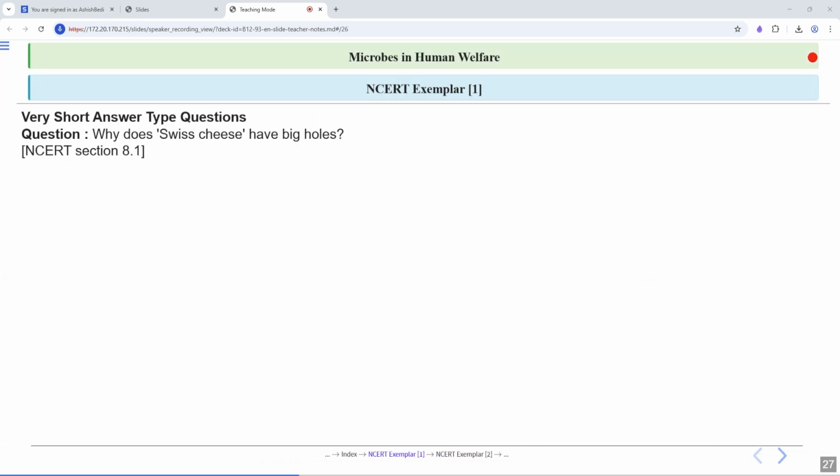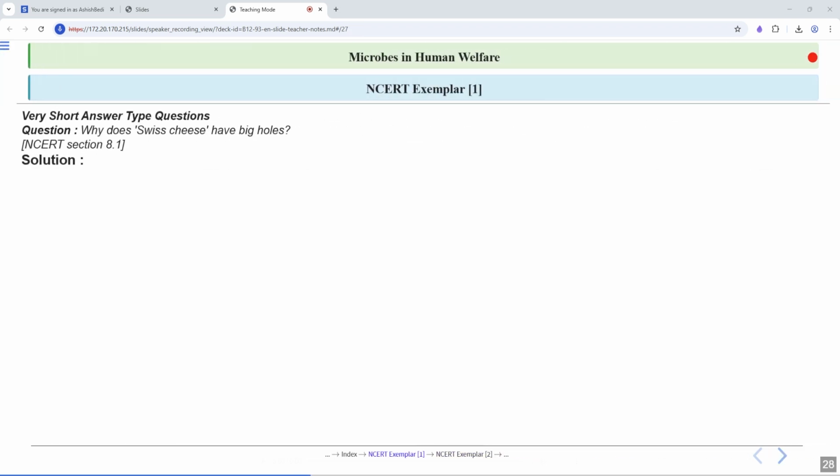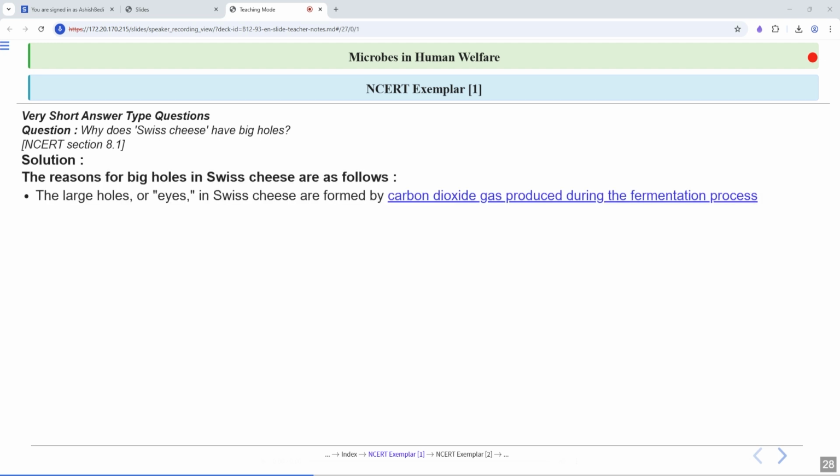Okay, now next question, a very short answer type question. The question is, why does Swiss cheese have big holes? The reason for the big holes in Swiss cheese is as follows.